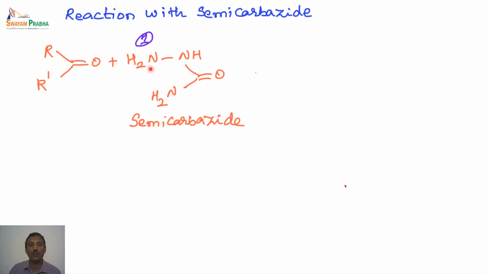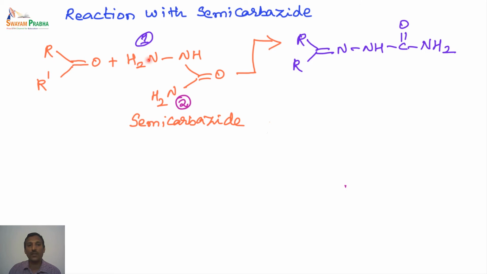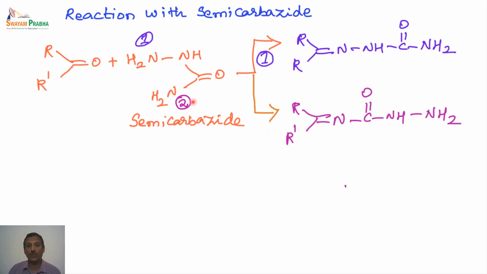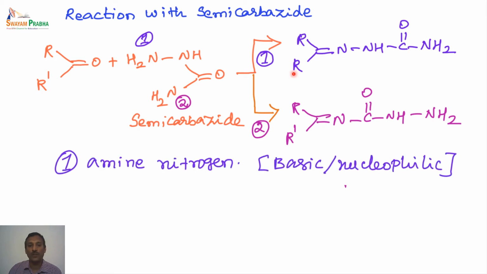In this molecule we have two NH2 units. We have one NH2 unit here, and another NH2 unit here. So this can give two different products. For example, if the first NH2 reacts, we end up with this particular product, and if the second NH2 reacts, then we end up with this kind of product. So there are two different products possible in this reaction, and we now have to find out whether these two are actually formed or not.